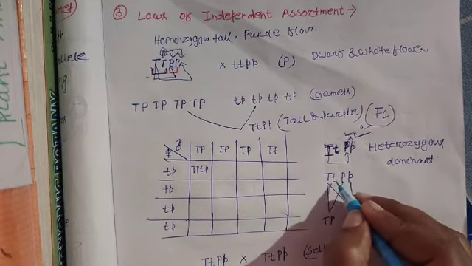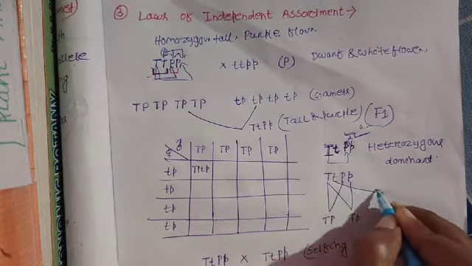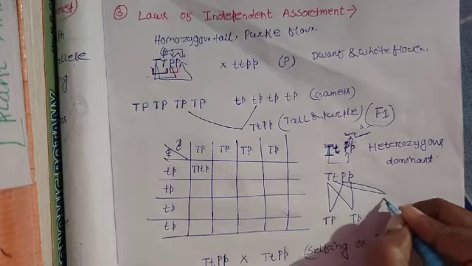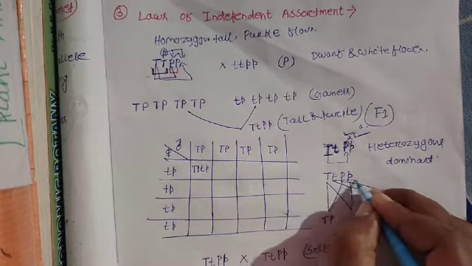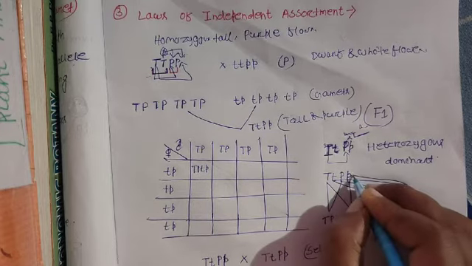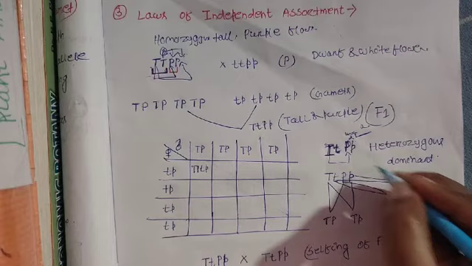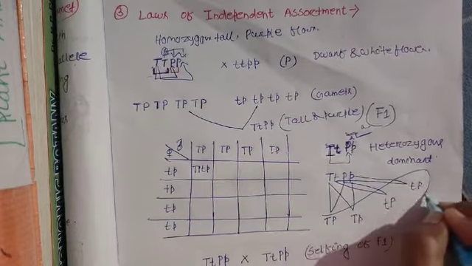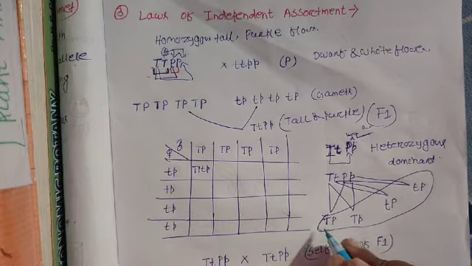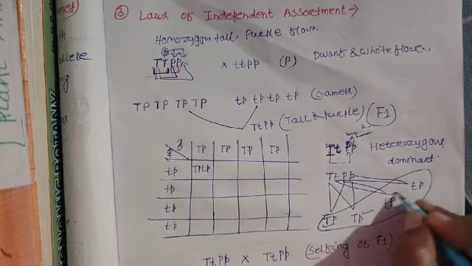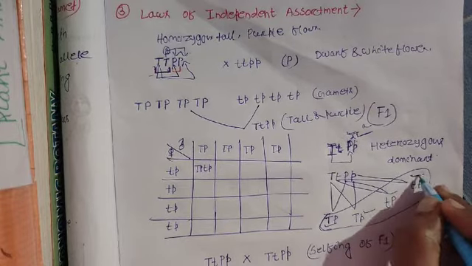And the recessive allele of one gene can pair with the dominant allele of another gene, and the same recessive allele can pair with the recessive allele of another gene. So this is the probability of gametes. The gametes which form contain this type of combination of alleles.